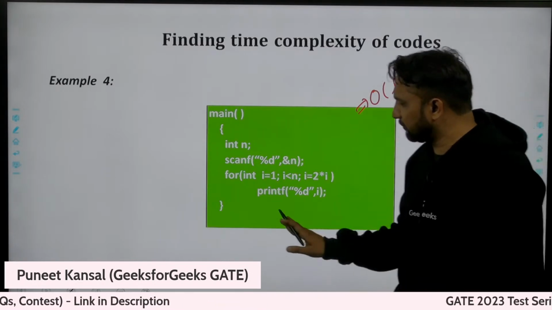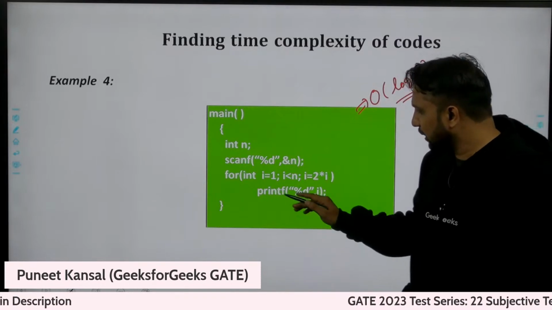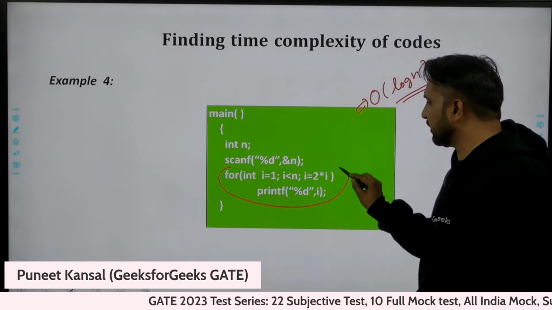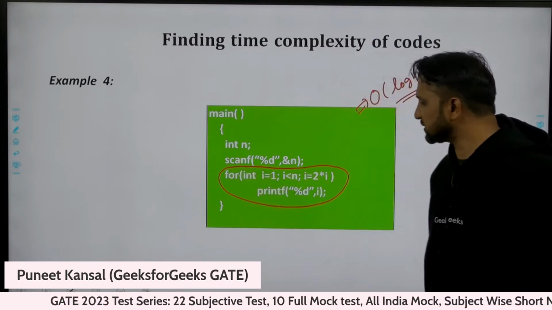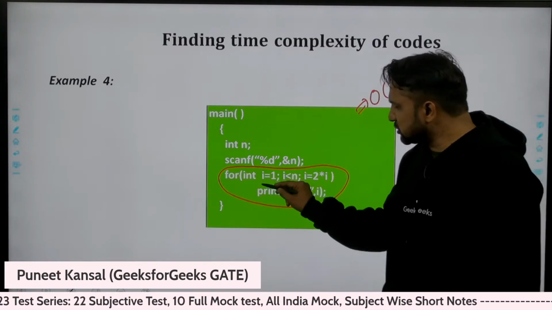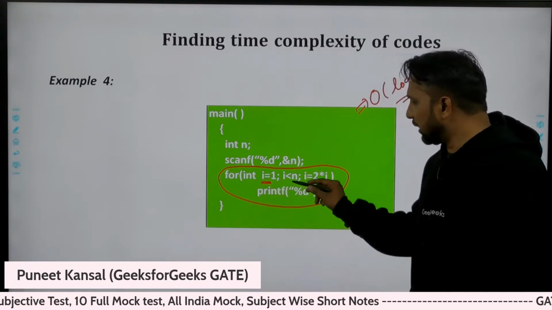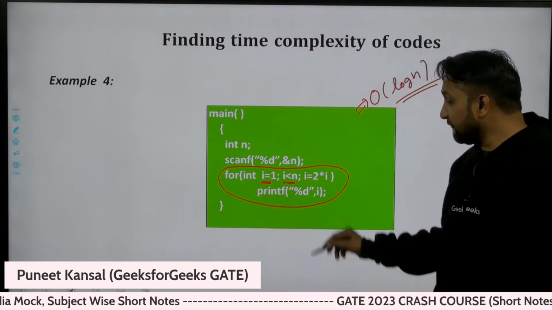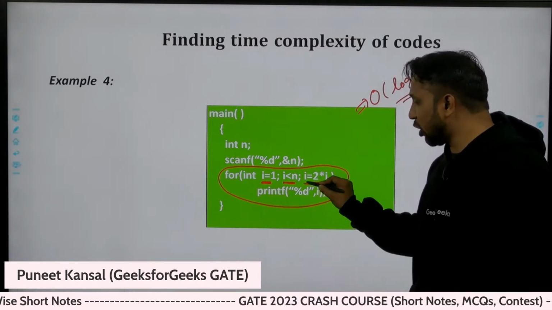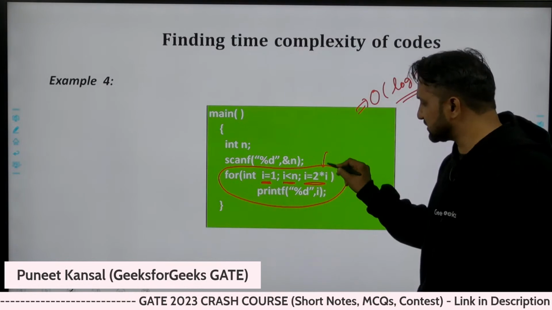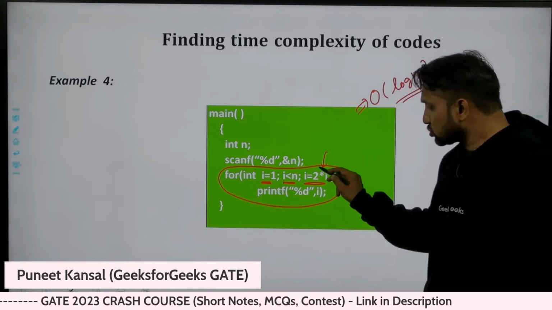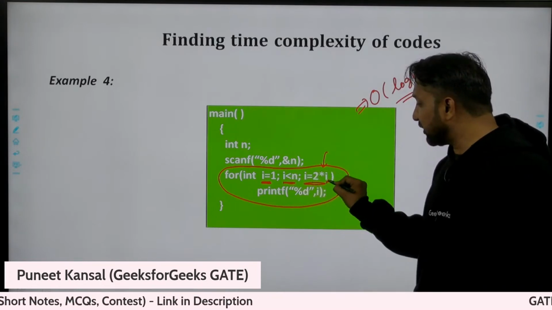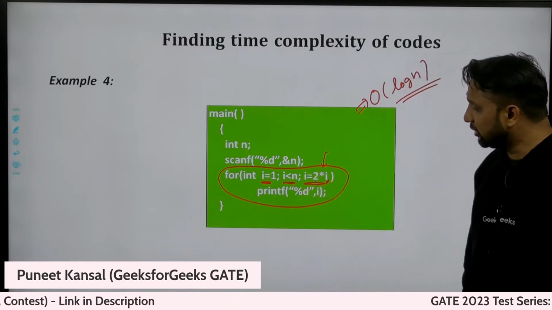Okay, we will go a little slow. We need to find out how many times this loop is executing. This loop is starting from I value 1 and going up to n minus 1, you can say. Every time, this condition is deciding how many times this loop will execute. Every time we are doubling the I value, multiplying I with 2.